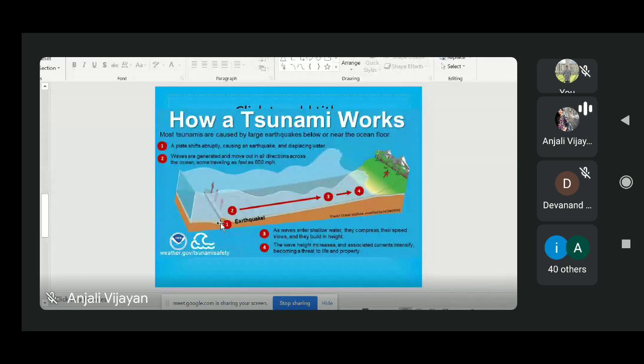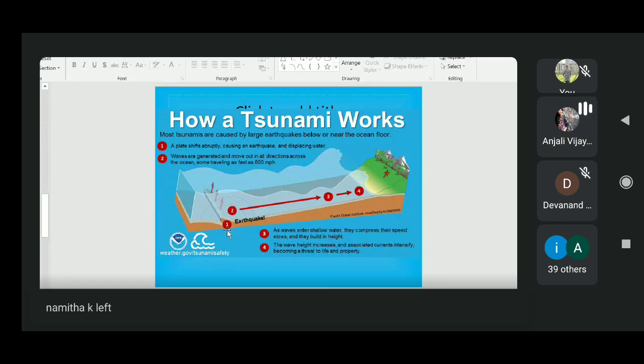Okay, so as a result, what will happen? The water column surrounding this area will also be displaced in response to the rock movement. So it will form a wave in response to the movement.